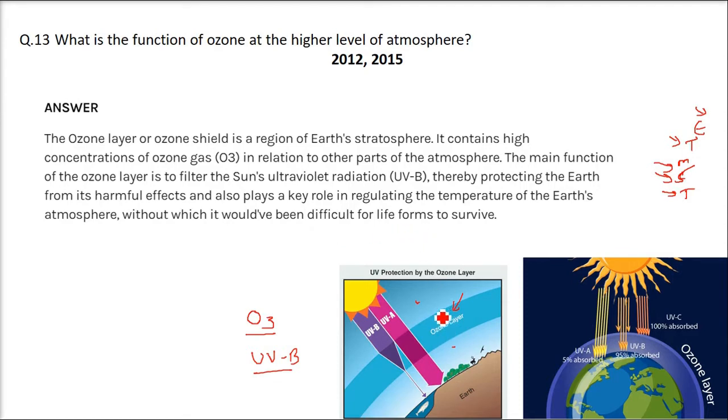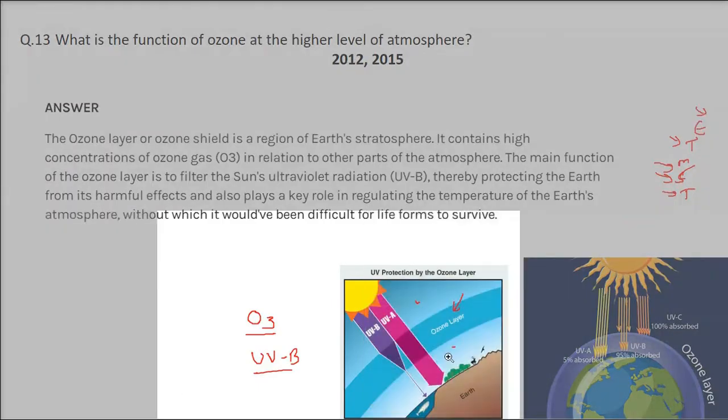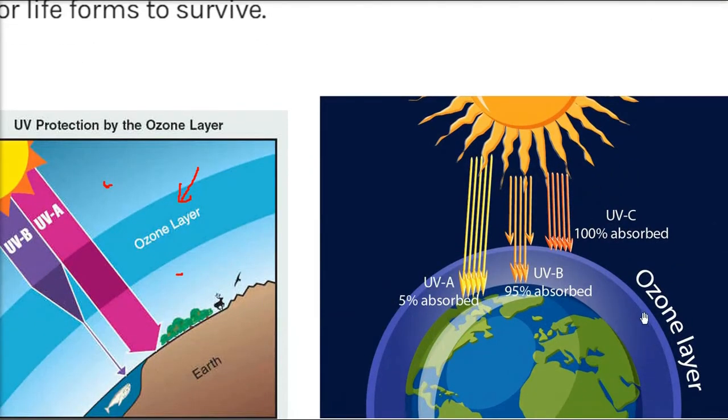If these ultraviolet rays come to us directly, our skin will have all these skin diseases. Let me show you with another picture. Here we have the ozone layer, and here UVC is 100% absorbed, UVB is 95% absorbed, and UVA 5% gets absorbed.